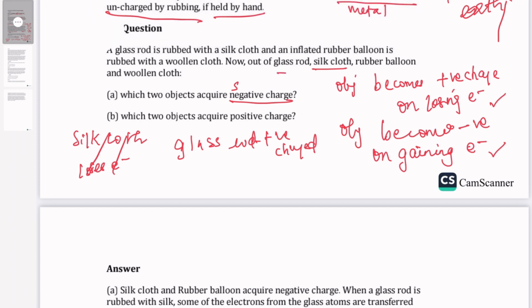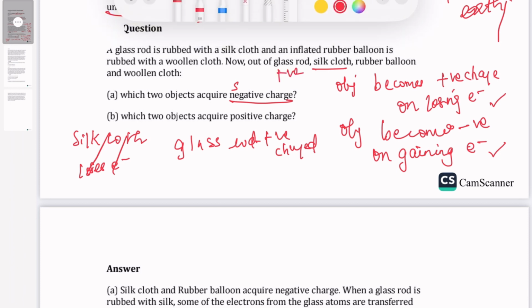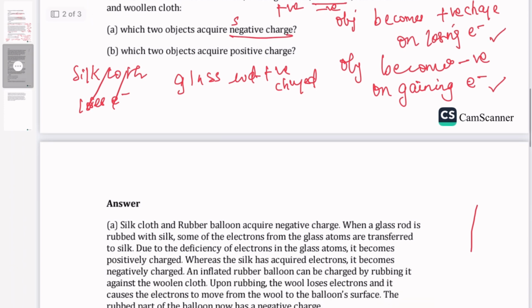Same way, when we compare the rubber balloon and the woolen cloth, the woolen cloth loses electrons. Those electrons move to the balloon surface.